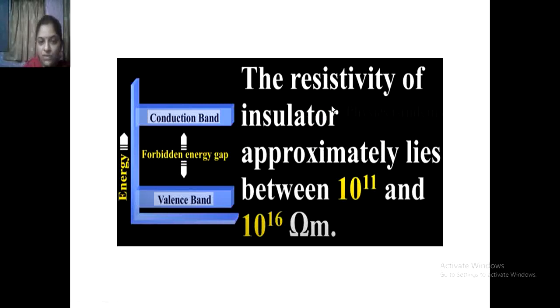If you see the resistivity of an insulator material, it approximately lies between 10 raised to 11 and 10 raised to 16 ohm. With that much resistivity, there is no possibility of current flow through the insulating material.